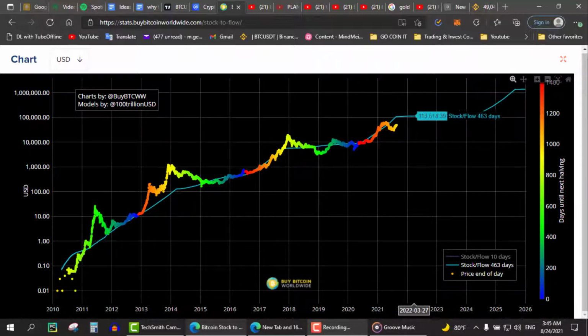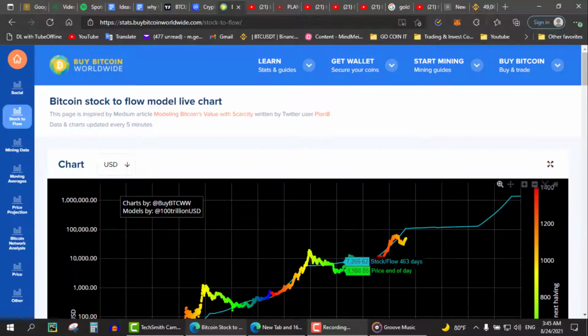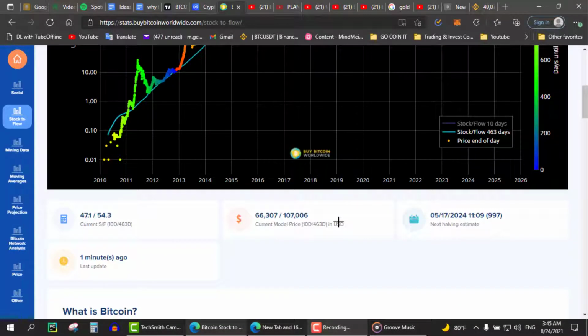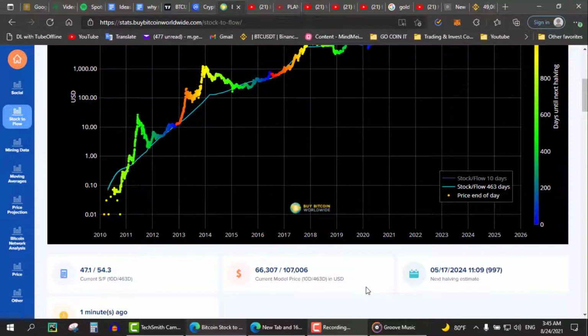The stock to flow model existed a while ago, but it was only applied to gold and silver. Remember, rare commodity with limited production. Gold has the highest stock to flow ratio with 62, as it would take 62 years of production to reach the current level of gold stock. Silver has a ratio of 22, while Bitcoin is currently at 27. These high stock to flow ratios make gold, silver, and Bitcoin monetary goods.